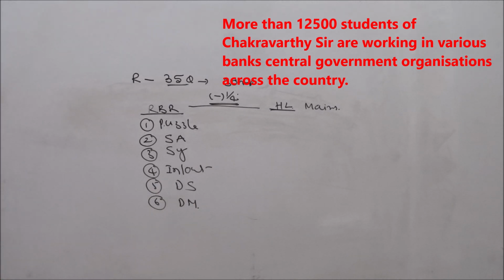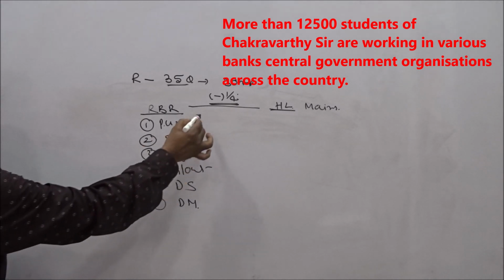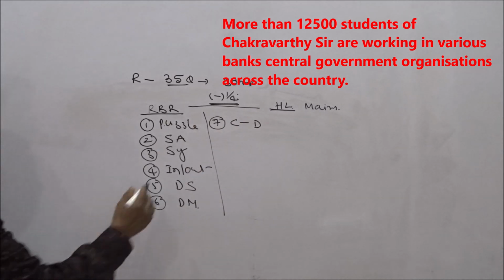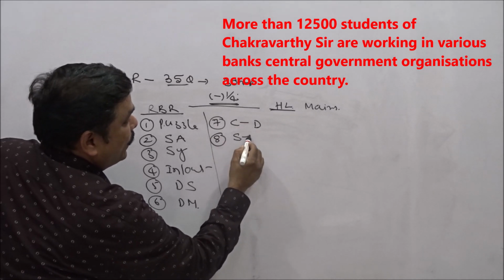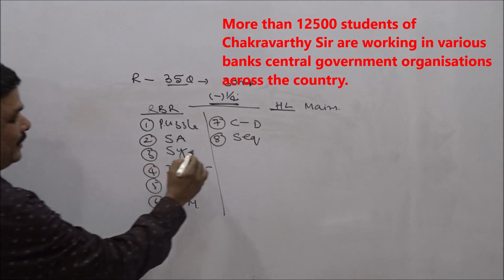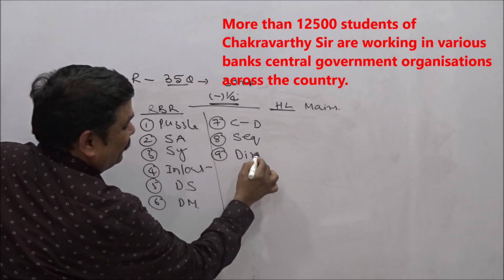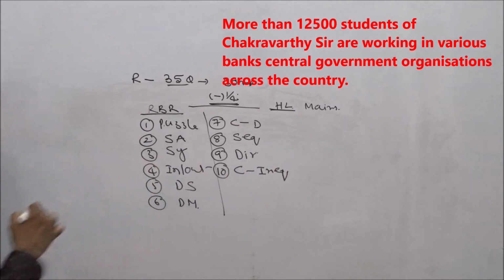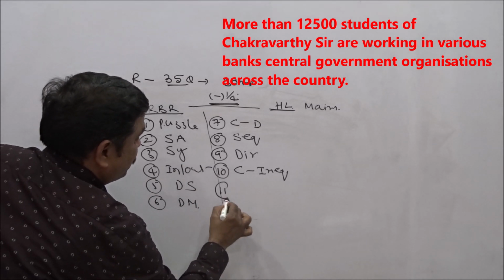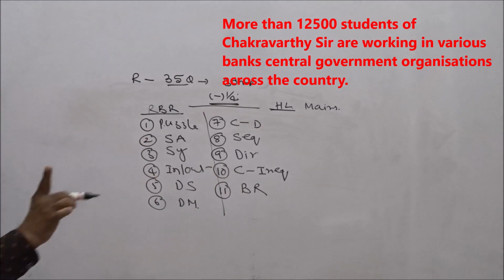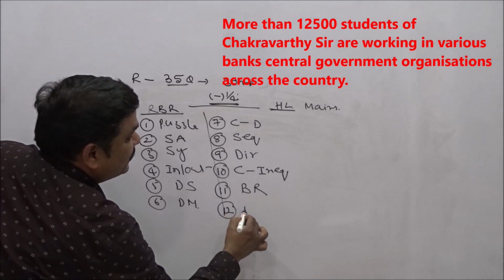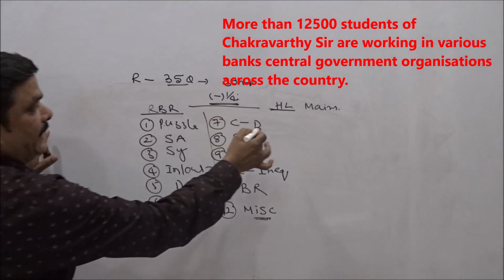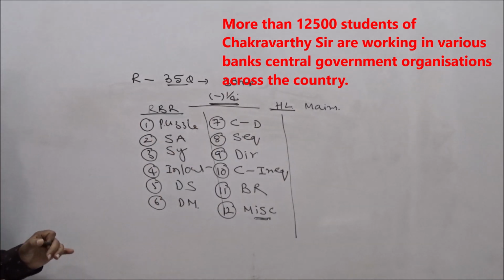This 6, one set, as far as the difficulty level is concerned. Next 6, you take in this way: coding and decoding. Okay. Next one is sequence and ranking, SQ I am writing. Next one is directions. Next one is coded inequalities. Alright. Next, the 11th one is blood relations. Okay. Next one is miscellaneous questions on alphabets. Miscellaneous alphabet.